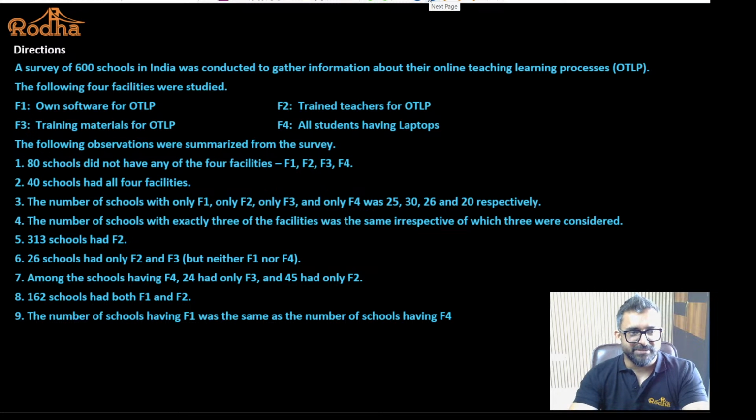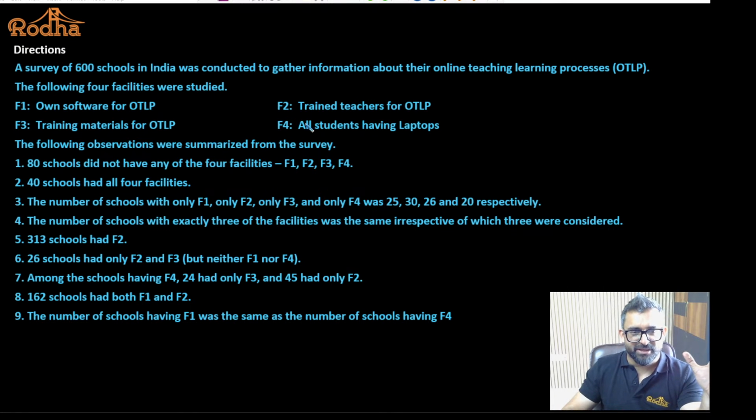A survey of 600 students in India was conducted to gather information about their online teaching learning progress, OTLP. See, in CAT what happens? Generally they make something out of the question by giving you some fancy info and nomenclature. If you look at the previous question also, there was no problem in answering it. If you read the question properly, forget about the nomenclature they are using, and it becomes very easy to answer. Yes or no? Same is the case with this particular set.